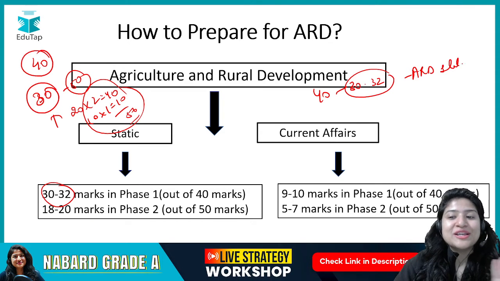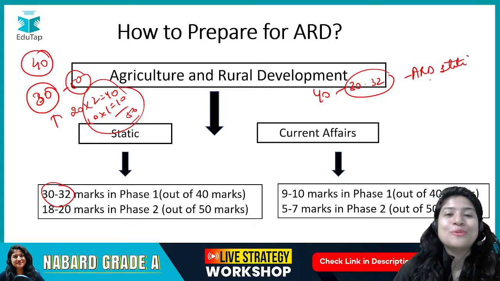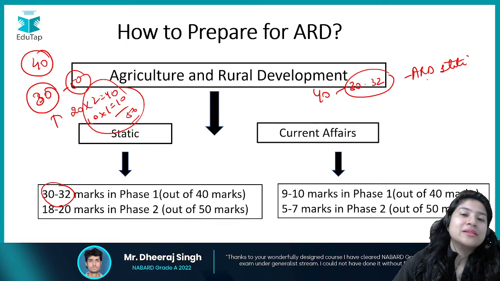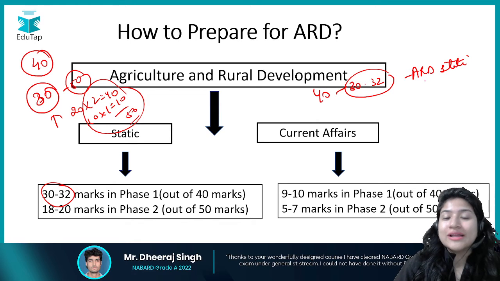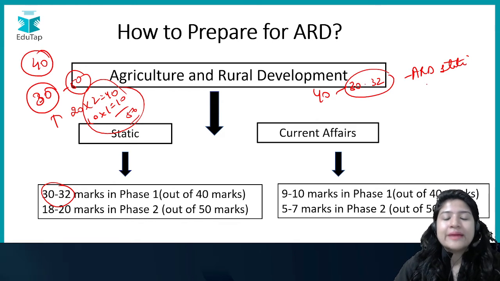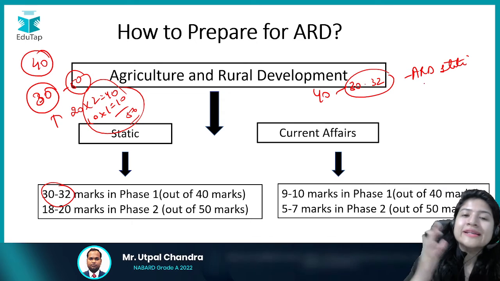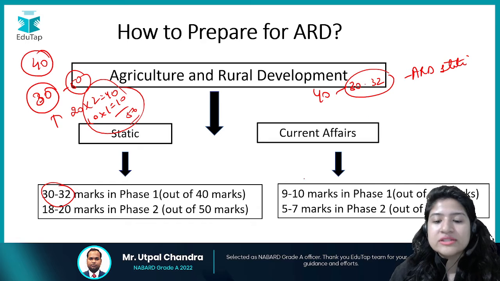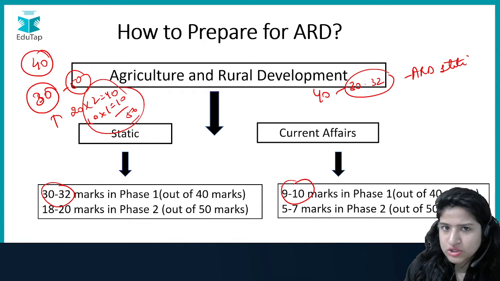So this is not something new which the examiner or the institution is doing in your shift only, trying to make the difficulty level hard. No, that is not the case, right? Every time it has been observed that the majority chunk of ARD comes from the static, and current affairs holds somewhere around 9 to 10 marks weightage on average.